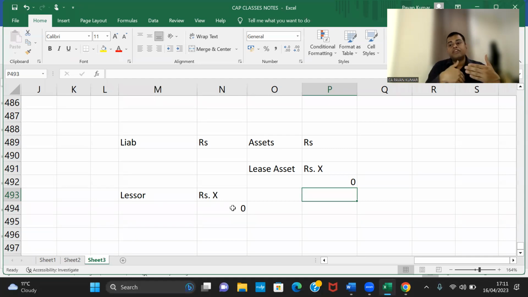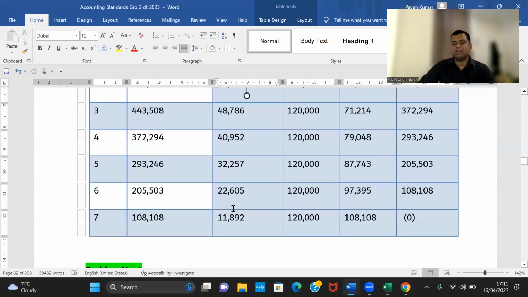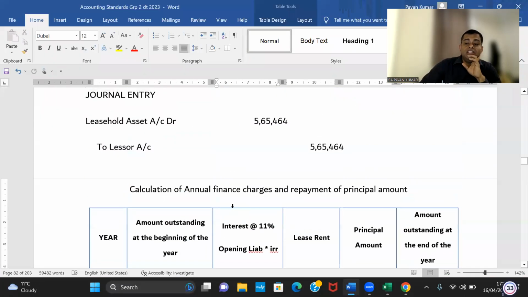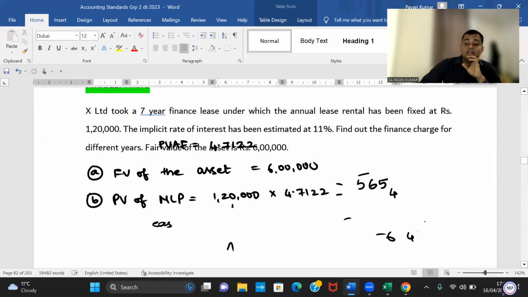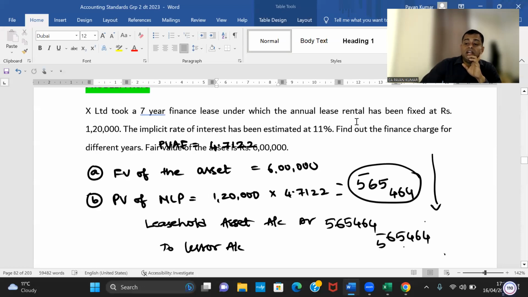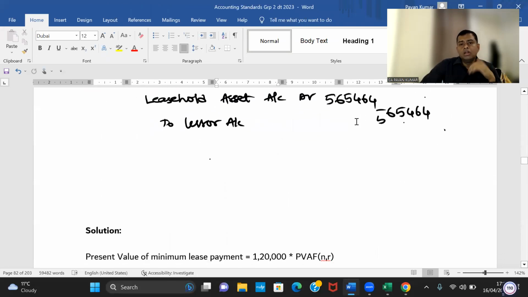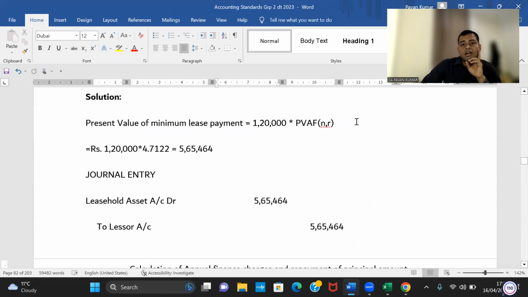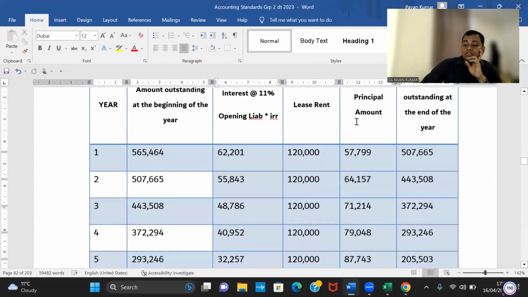In between, there can be a difference, because you are amortizing the liability at 11%. Depreciation may be straight line method. You understand? Simple accounting. So are we done with this problem? Problem number 3, you understand how we recognized the asset and liability, and then how we do accounting for this lease payment of 1,20,000.